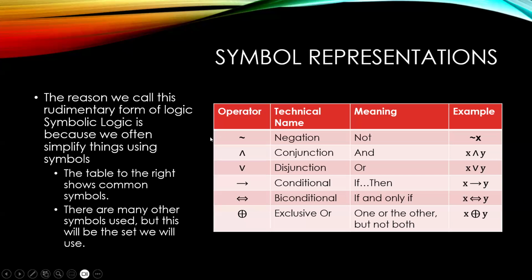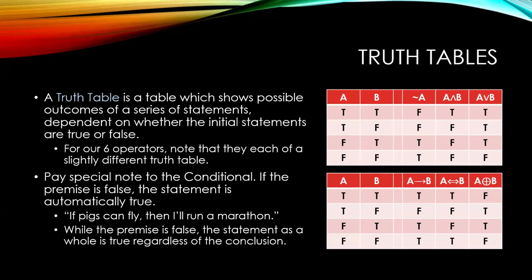And so we have the negation. The negation is given by the tilde. We have a conjunction, which is and. So this is x and y. This one would be x or y. This is an if-then. Then we have if and only if. And then we have our exclusive or. And so let's see if we can play with these and understand what it means to be true or false given one of these propositions. And so here's our truth table.